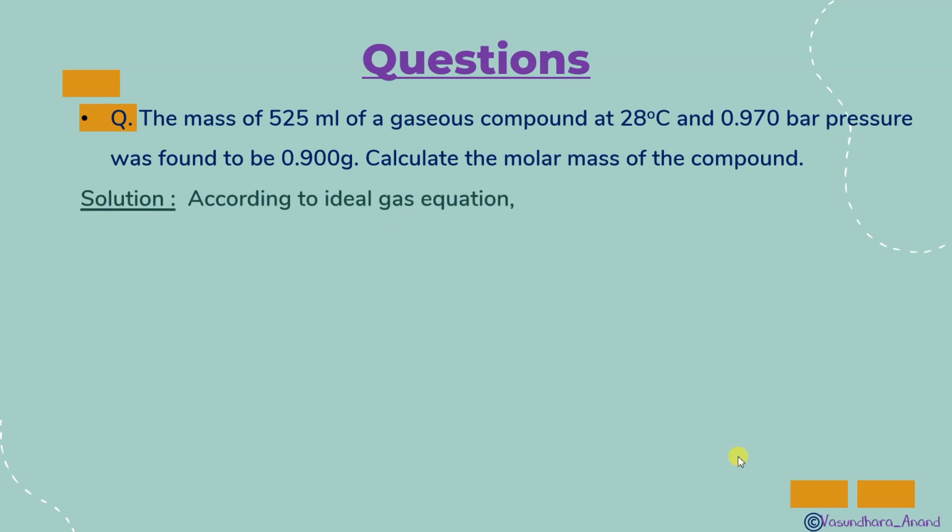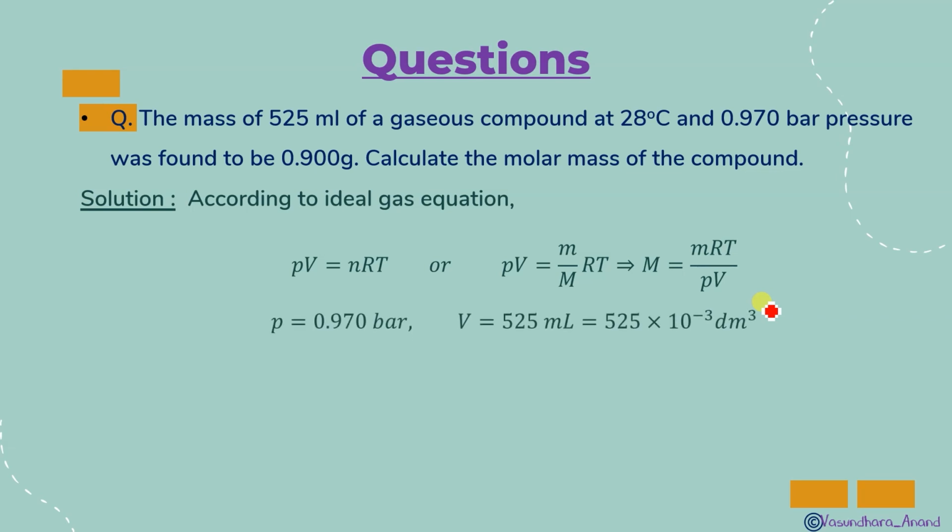We know the formula according to the ideal gas equation, PV is equal to nRT. Molar mass will be equal to mRT upon PV, because weight is given, that's why I need this formula, isn't it? Mass is given here, 0.990 gram, and since the pressure is in bar, you will take R as 0.083. Temperature is 28 degrees Celsius, so convert it into Kelvin. Pressure is 0.970, and volume is given here, 525 ml. So just put the value and get the answer.